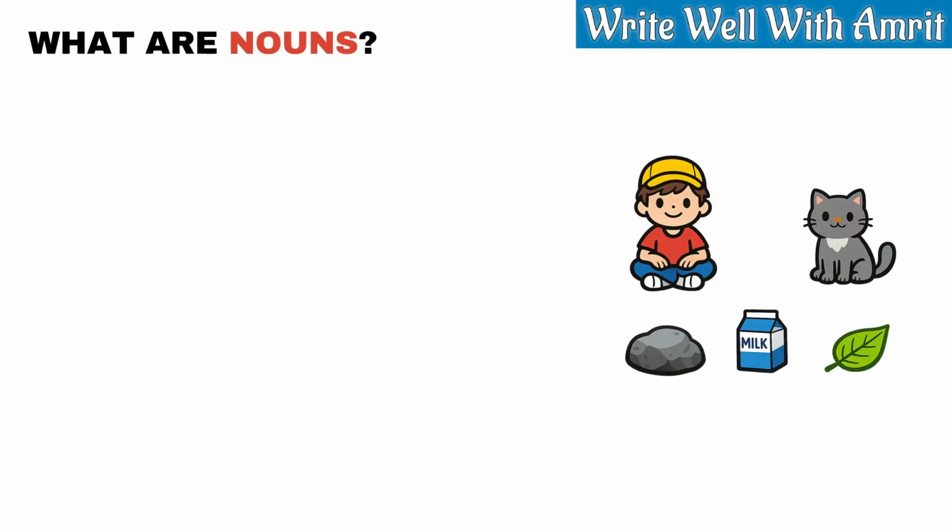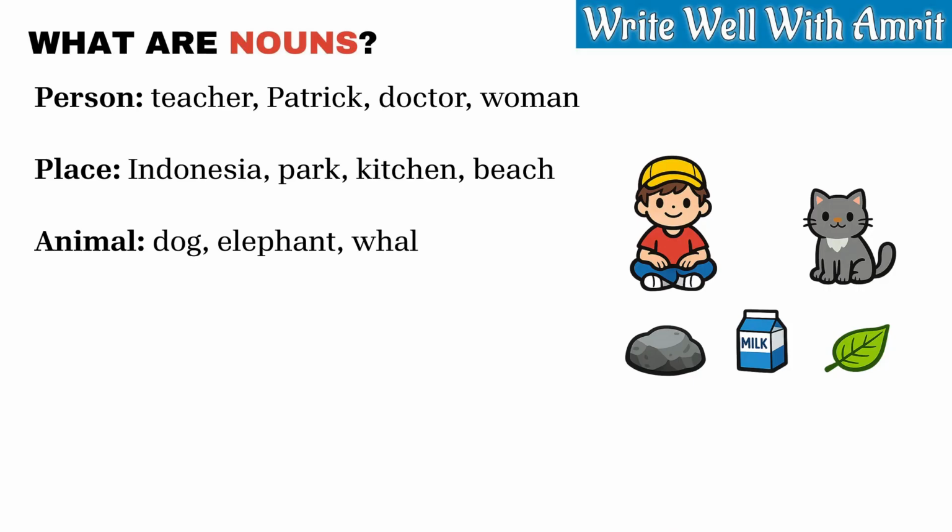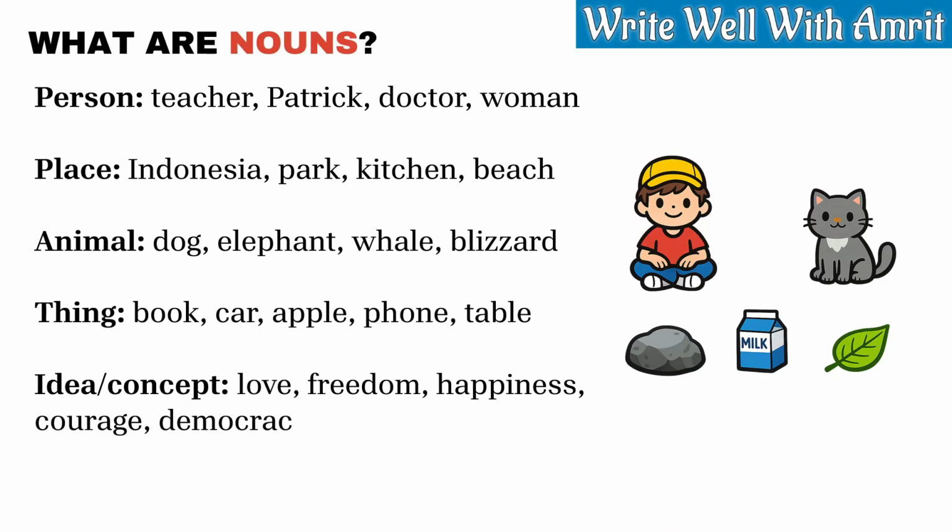A person can be a teacher, Patrick, doctor, woman. A place can be Indonesia, park, kitchen, beach. An animal can be dog, elephant, whale, blizzard. A thing can be book, car, apple, phone, table. An idea or a concept can be love, freedom, happiness, courage, democracy.